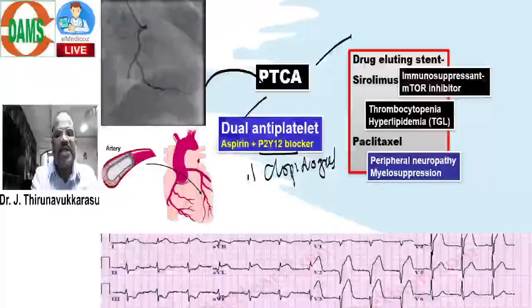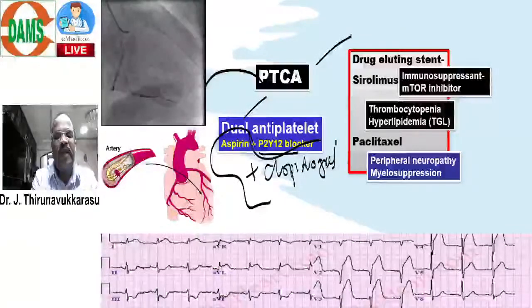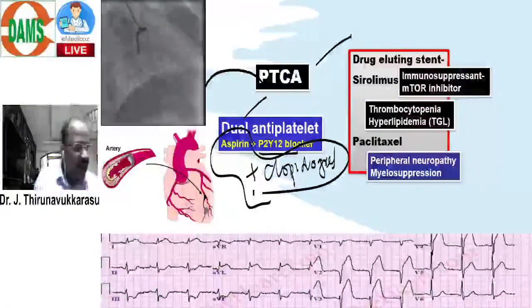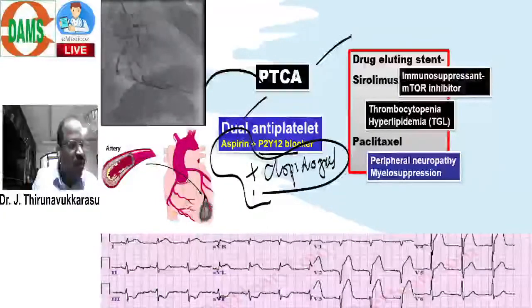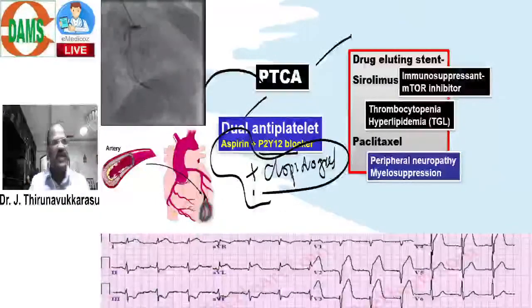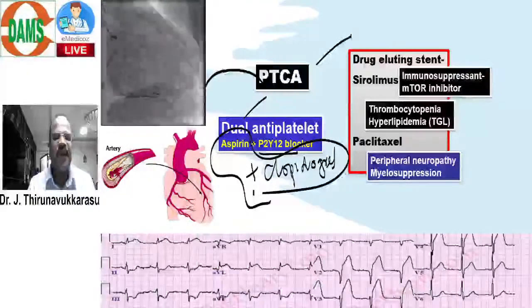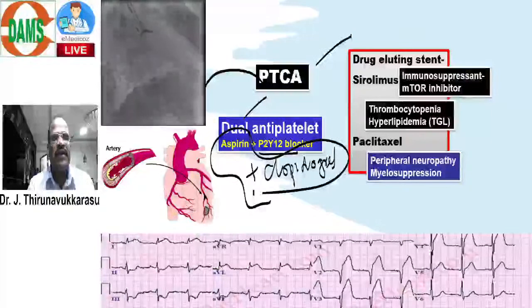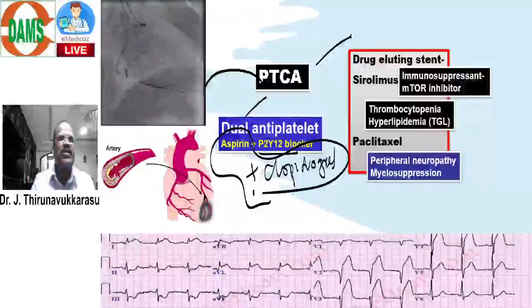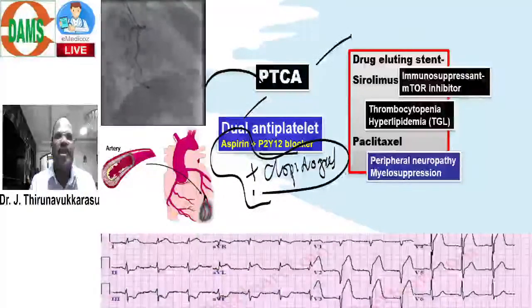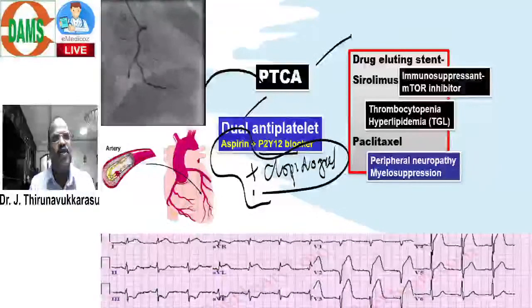So aspirin plus clopidogrel is very important. They must be given. Even after using the angioplasty technique, we have to put the patient on antiplatelets like aspirin and clopidogrel. That finishes how to manage a case of acute MI by thrombolytic therapy or by the angioplasty technique.